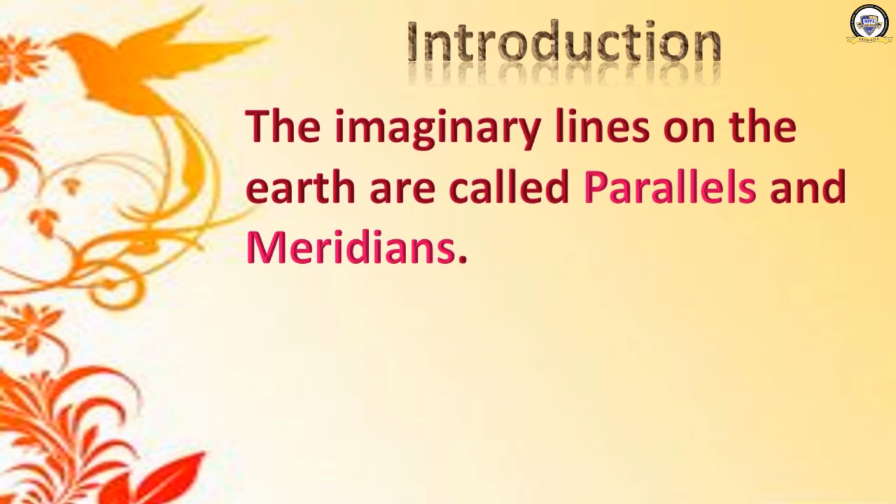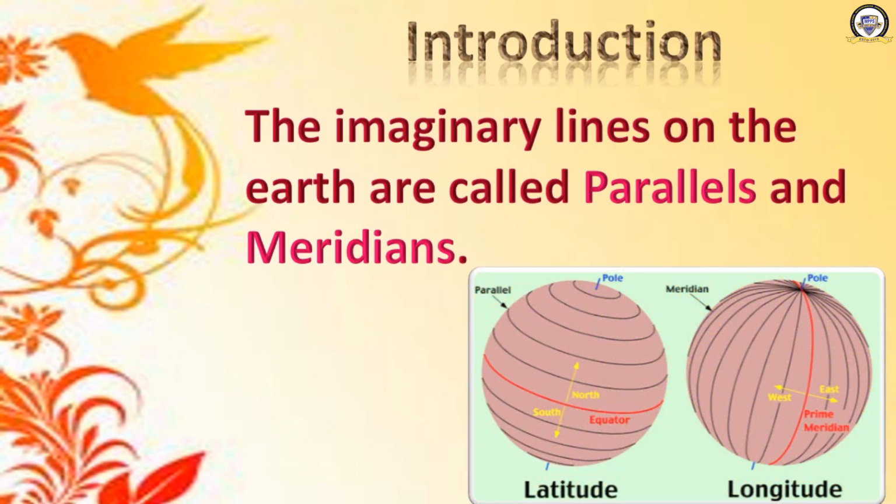There are two kinds of lines. One group of lines are known as parallels. The other group of lines are known as meridians. Shall we learn more about them? Let's see the photos. The first one is the picture of the globe, the earth, that shows latitude. Latitudes are also known as parallels. The second one is longitude, also known as meridians.